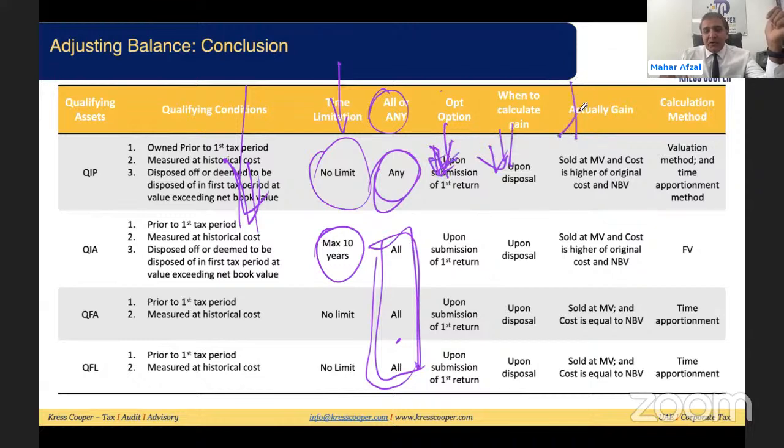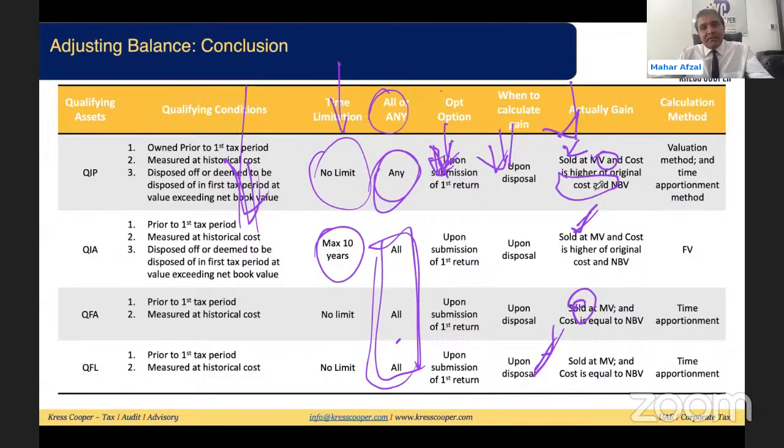So how will you calculate the actual gain? Sold at the market value, and the cost should be the higher of the original cost and market value. You know the market value, and the differential will be your gain. The same thing is applicable for the qualifying intangible assets as well. But for the qualifying financial asset, you will show it at the market value, and the cost will be equal to the net book value. The same is applicable for the qualifying financial liability as well.